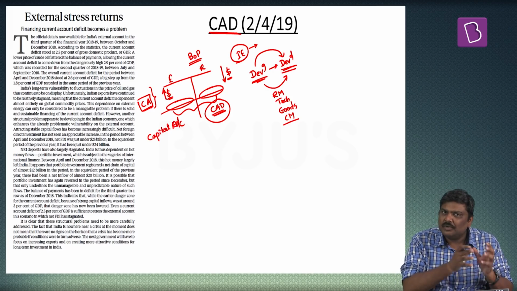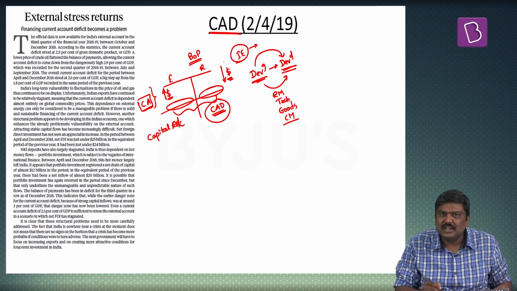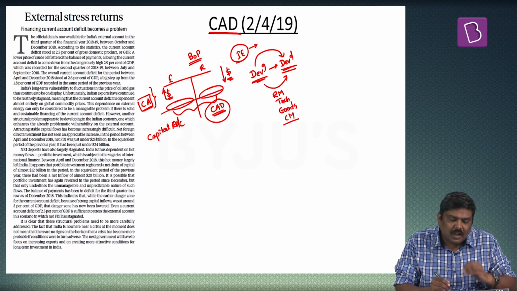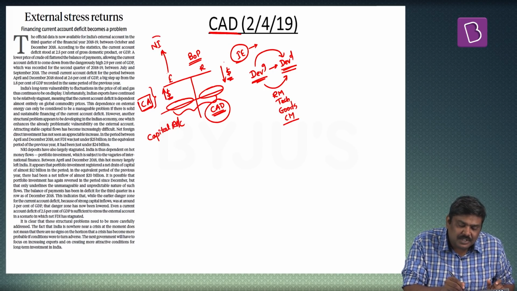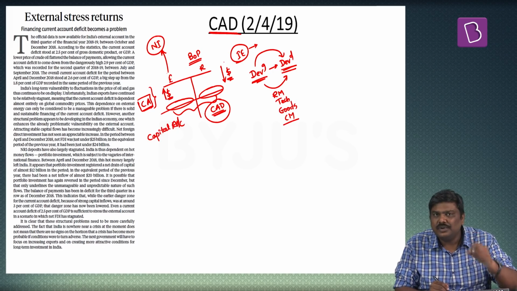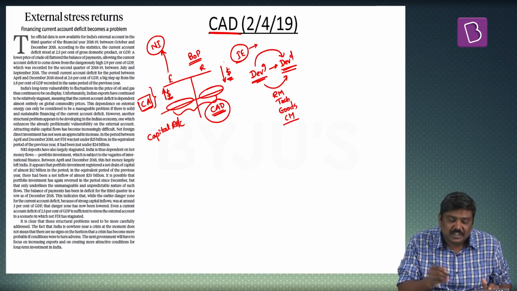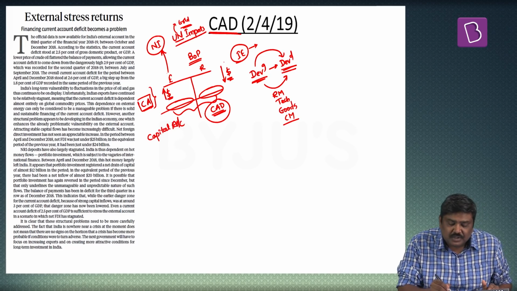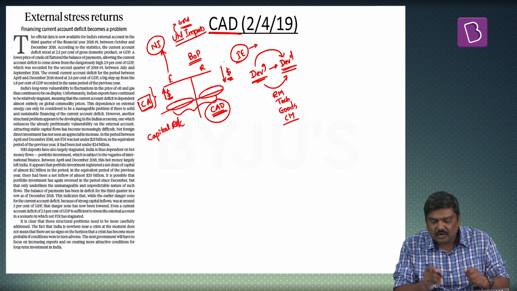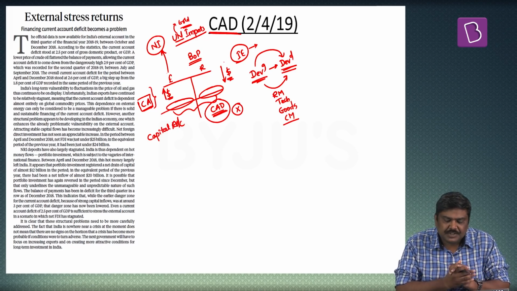In this situation, you are forced to import from the rest of the world. And when you are importing from the rest of the world, obviously the outflow of dollars would be higher than the inflow of dollars. But please understand, this outflow of dollars should be because of the necessary items or materials that you need for the industrialization process. If it is because of unnecessary imports, such as gold, which leads to a current account deficit, this kind of current account deficit is not preferable.